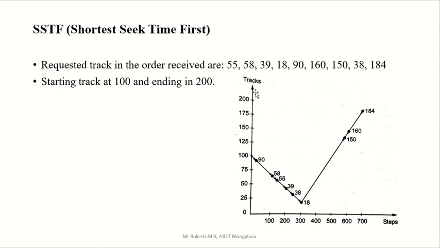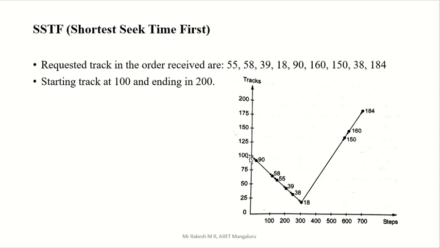So here we have to write the tracks. See what is the ending, that is the total number of tracks, 200. So starting from 0 to 200, in steps of either 25, or 10, or 20, those are your options. Take this format, and you have to start at which number? 100. So head is 100, you have to start here. Now the requested tracks, that means here they have given some numbers, you have to serve these.